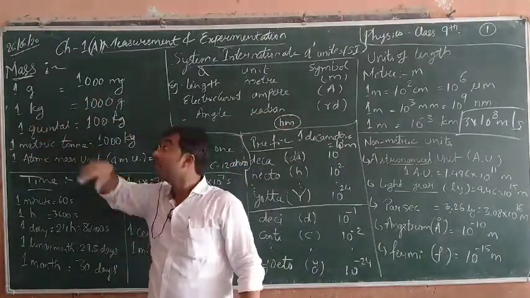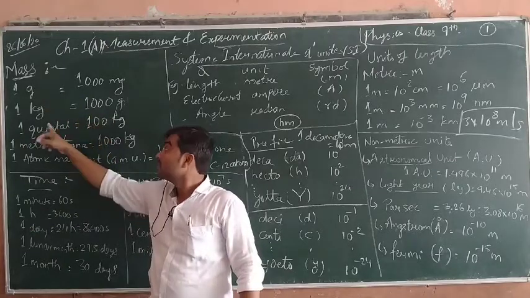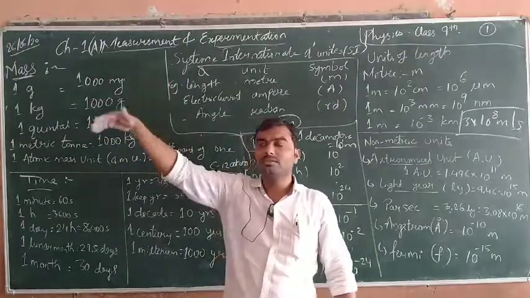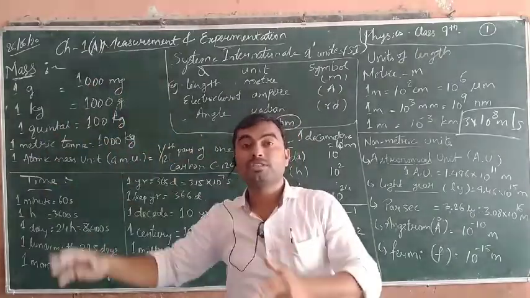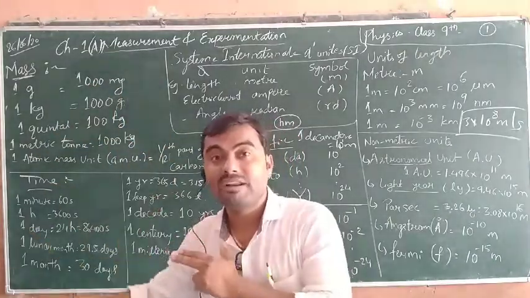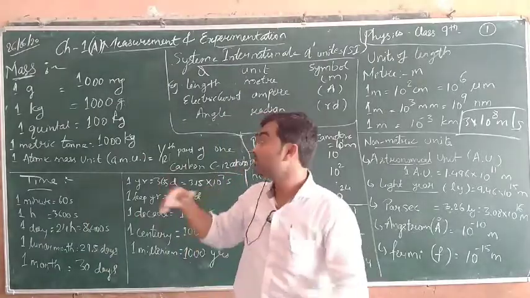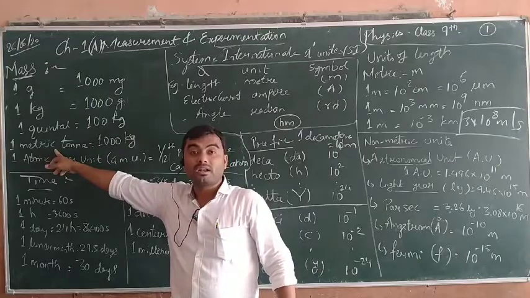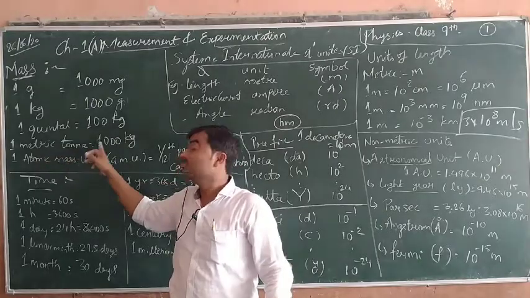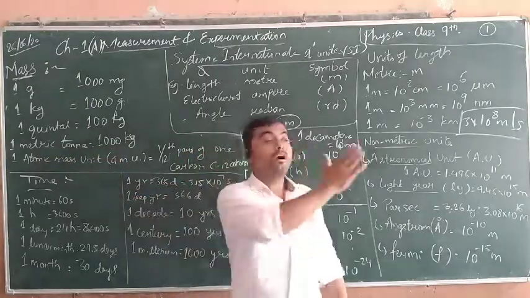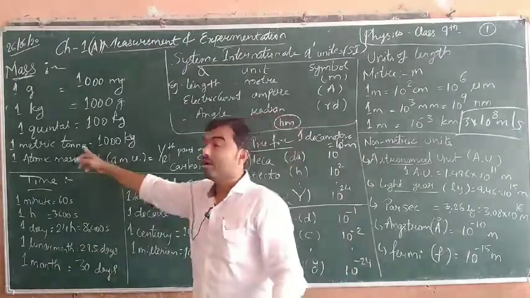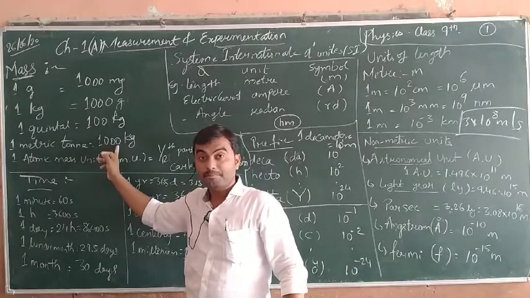1 kilogram equals 1000 grams. 1 quintal is equal to 100 kilogram. Quintal you can see when you go to purchase some heavy object, it is available only in quintals. That is equal to 100 kilogram. It is a very big weight. Next is the 1 metric ton. 1 ton is equal to 1000 kilogram. The loading vehicles measure the weight in terms of tons.